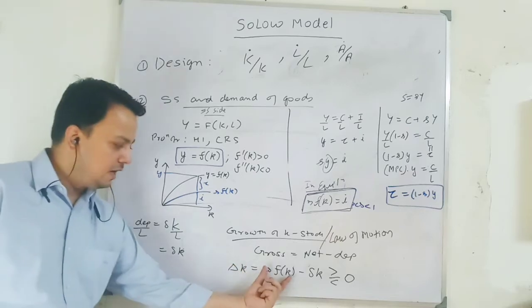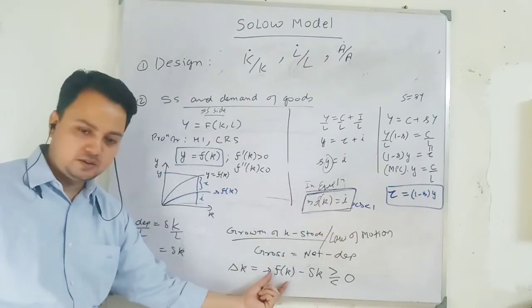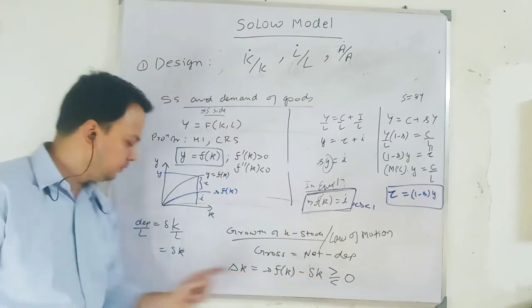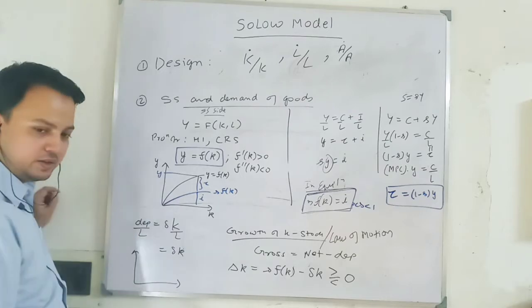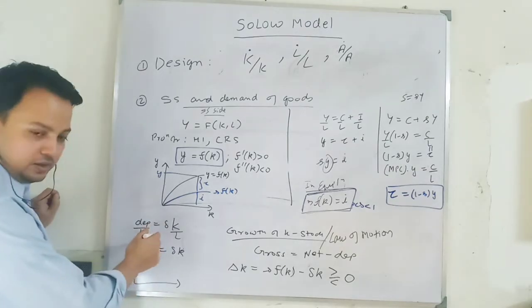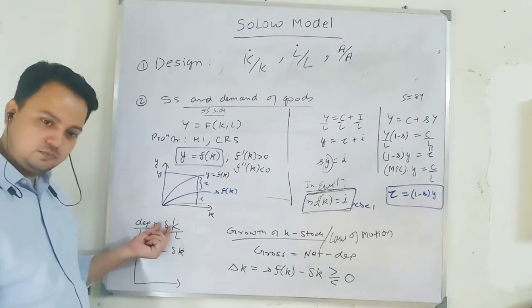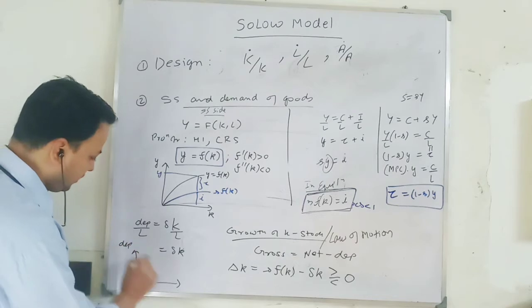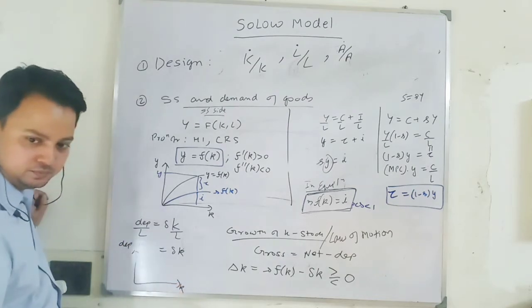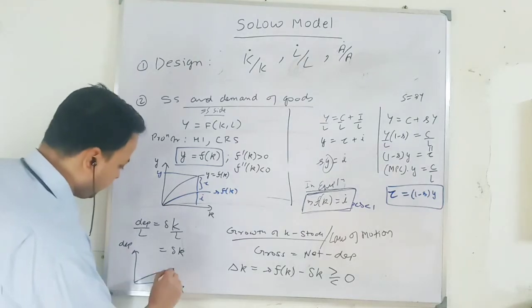This term I am saying investment per worker. You can look at it from here. Investment per worker. This is depreciation per worker. You draw the graph like this because there is a proportional relationship between capital stock and depreciation by delta. So here I write depreciation, here I write capital stock per worker. This is the depreciation line, delta k.